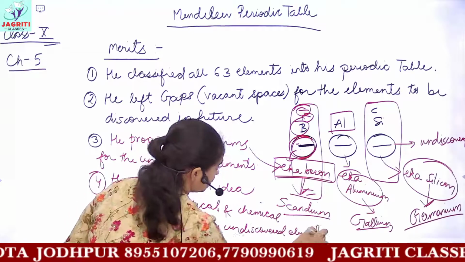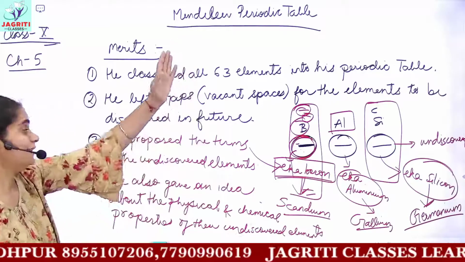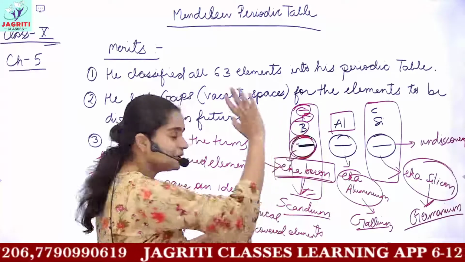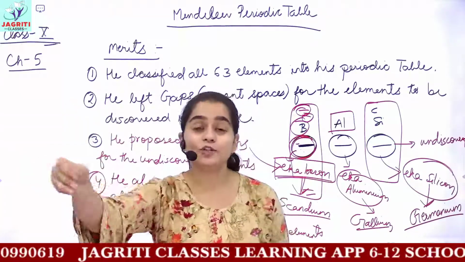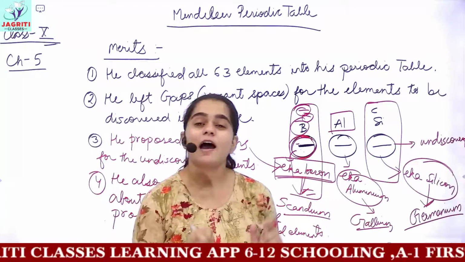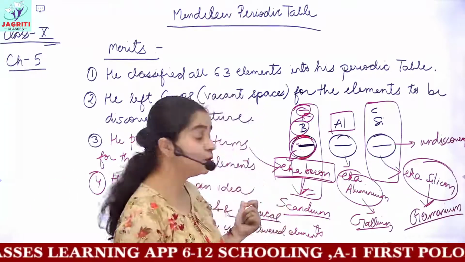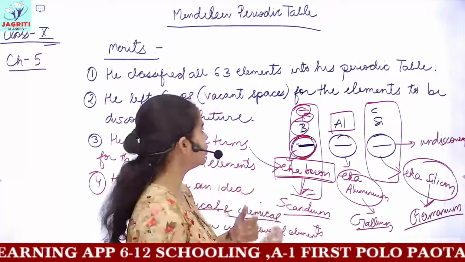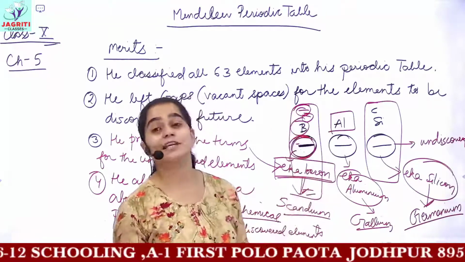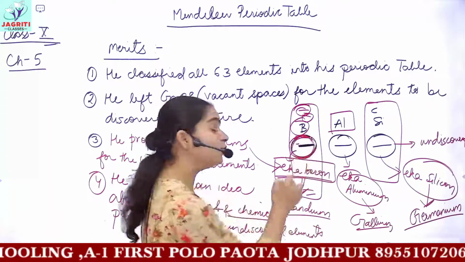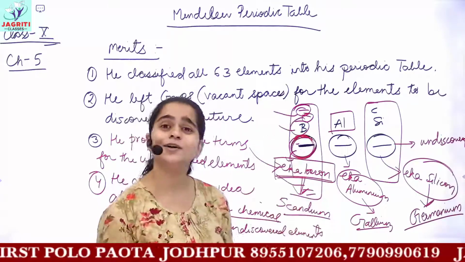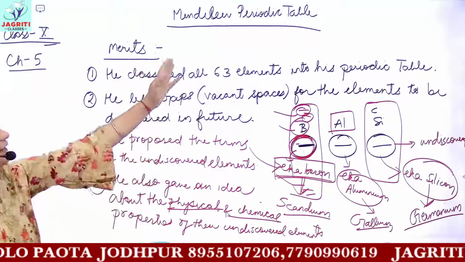So this is again a very smart approach by Mendeleev, and it is counted as a merit of Mendeleev. He didn't know which elements would be present here, but he said the element which would be discovered in future would have certain physical and chemical properties. And how did he know that? Because he knew that all the elements present in a single group have the same properties. So whatever element you put here will have the same properties as boron and all the other elements of the group. So these were the merits of Mendeleev's periodic table.